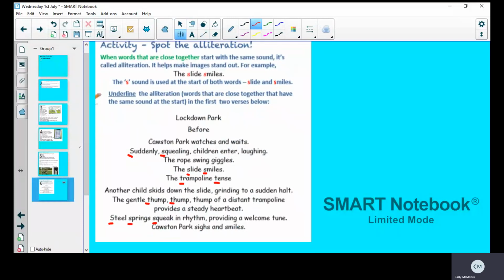So what I'd like you to do is, on your purple marker, it tells you how many lots of alliteration I want you to find in the poem, and then you need to write them down. Please make sure you're copying the spellings down correctly as well, because the poem is on this video and you can pause the video at certain points.